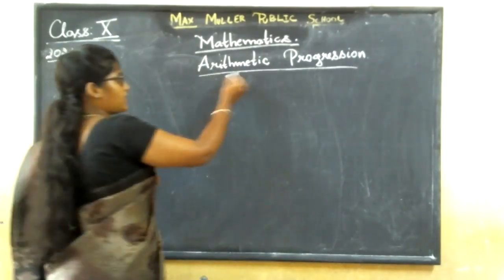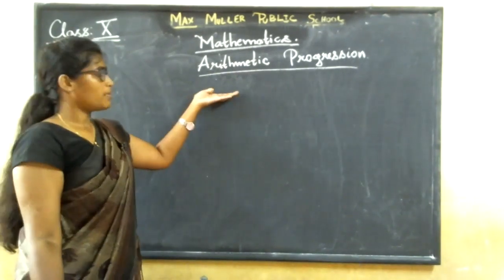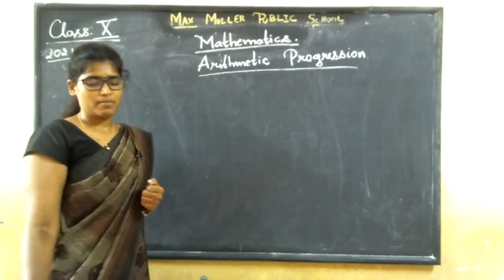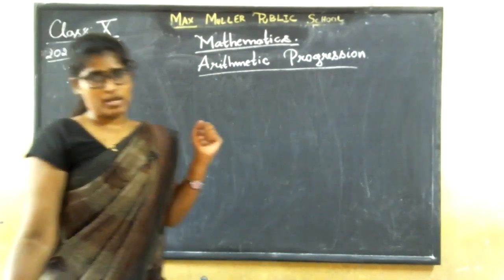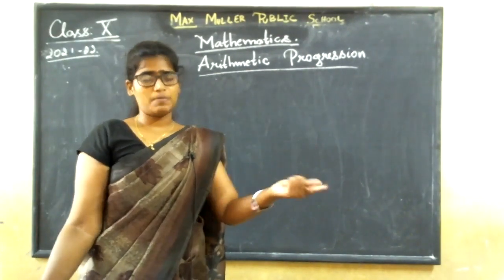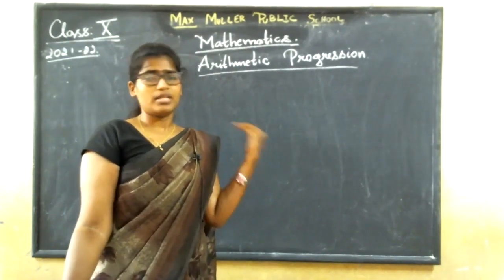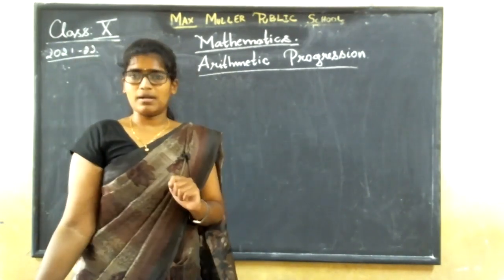As you know, in the bridge course only we had talked about this arithmetic, right? What is this arithmetic? It deals with numbers. Arithmetic is the branch of mathematics which deals with numbers and the various operations, that is plus, minus, multiplication, division. You have 4 fundamental operations, right? All the 4 fundamental operations will be dealt with in the arithmetic portion.